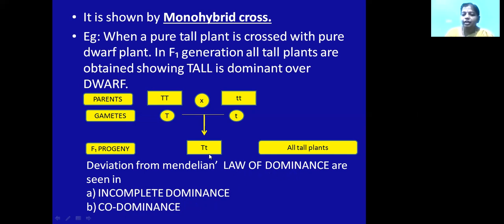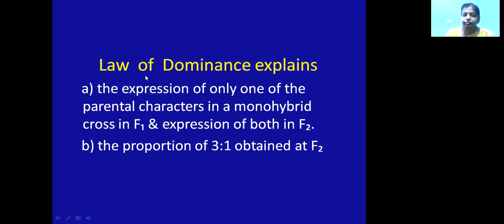That means the F1 progeny will not be heterozygous tall. We'll see that also during the course of the session. Incomplete dominance and codominance are exceptional cases of the law of dominance. That means the law of dominance is not universally accepted by biologists. The law of dominance explains that one character in the monohybrid cross is expressed in the F1 generation, and both characters, that is the dominant character and the recessive character, are expressed in the F2 generation. It is obtained in the proportion of 3:1 in the F2 generation.